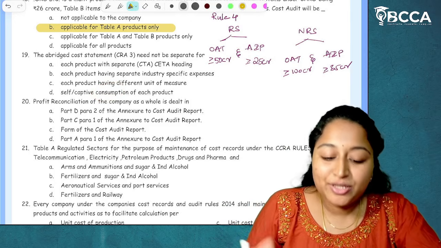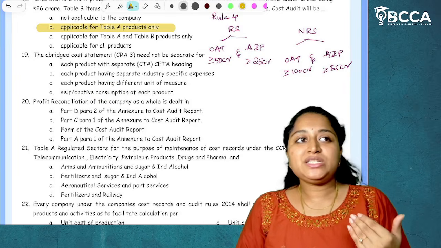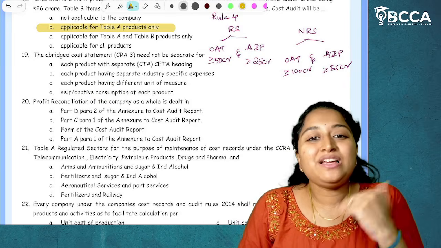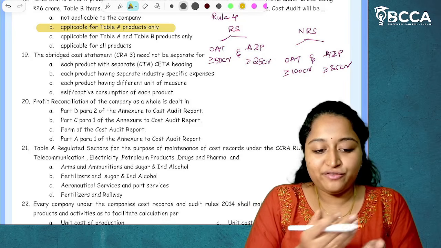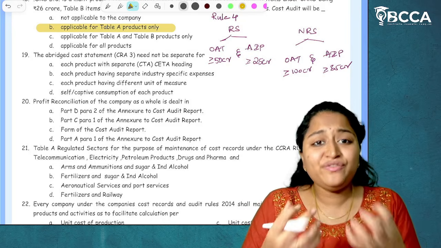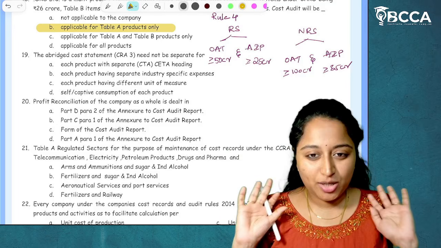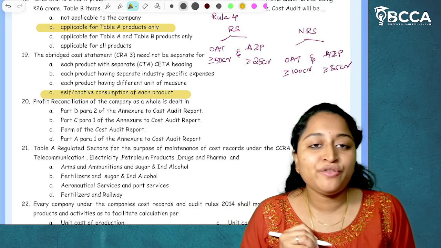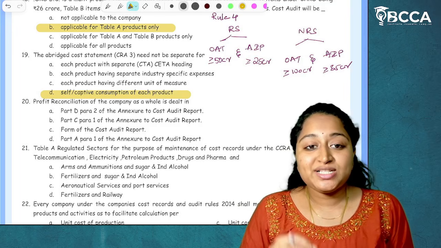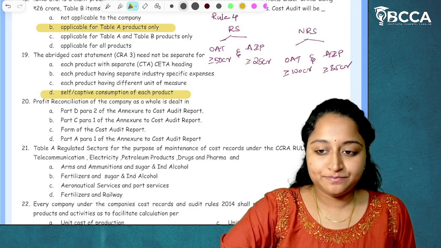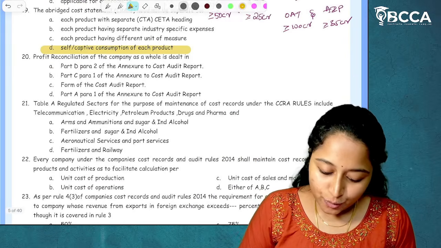Okay, so this is about the cost statements. Cost statements will be prepared normally, right? Now, if we are going for self consumption from the production, we are taking it for ourselves. For that, separate cost statements need not be maintained. I hope it is clear. So, for self or captive consumption of each product, abridged cost statements need not be maintained separately. I hope it is clear. Moving on to next MCQ.